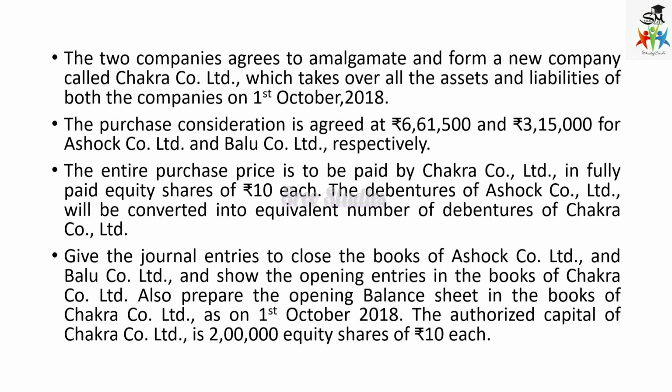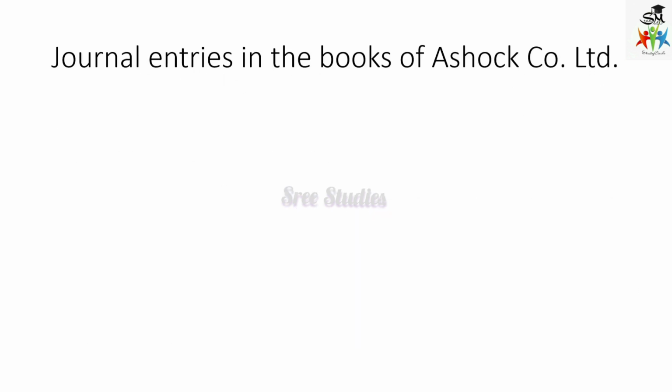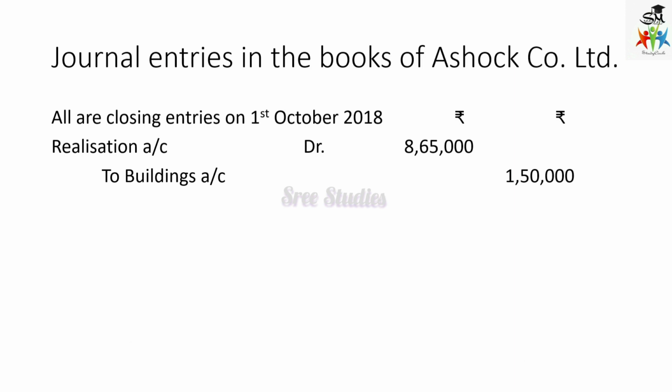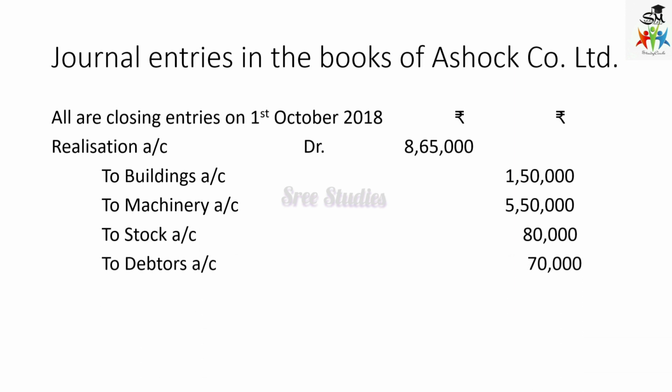Now we want to close the Ashok Company's balance sheet. That is, assets and liabilities should be closed off. So journal entries in the books of Ashok Company Limited, all the entries are going to be done on 1st October 2018. Since I shouldn't give you the date column, that's why I have given it here, and everything is in rupees. So the realization account debit, this amount will be totaled lastly, to buildings account, to machinery, to stock, debtors and then cash. The total is 8,65,000.